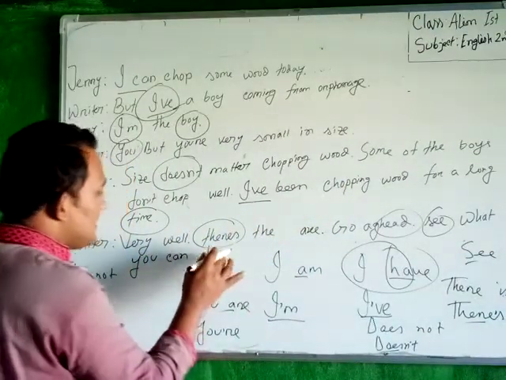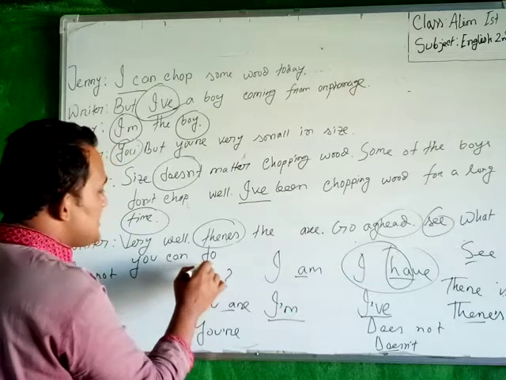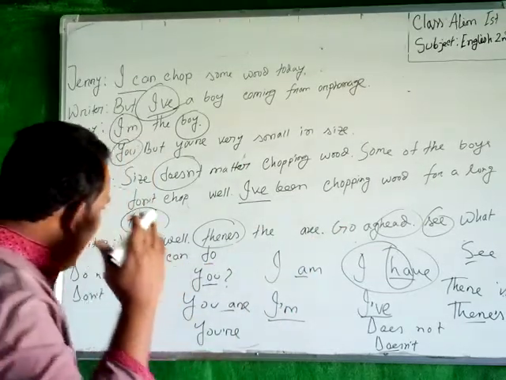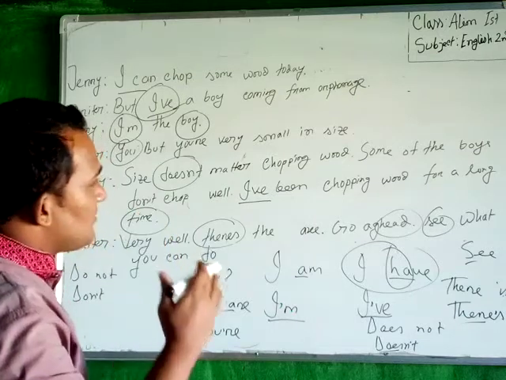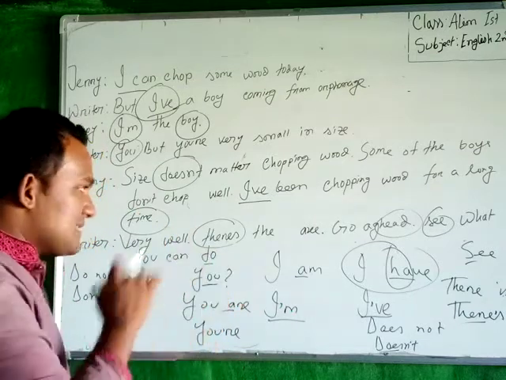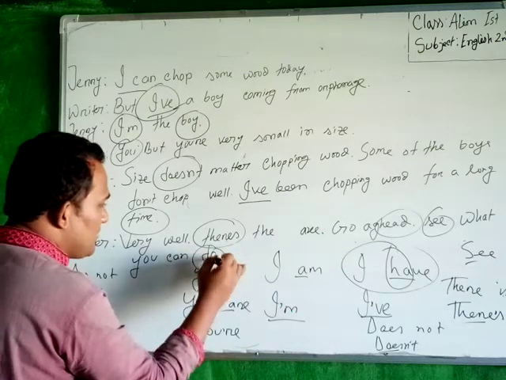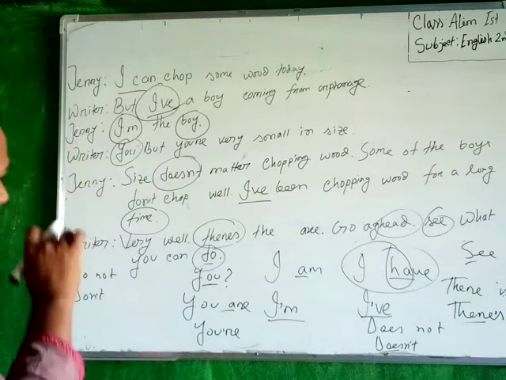See what you can do. This do is the ending word of the sentence. After the ending word of the sentence, if it is an assertive sentence, you have to put a full stop here. So after do, you have to put a full stop.